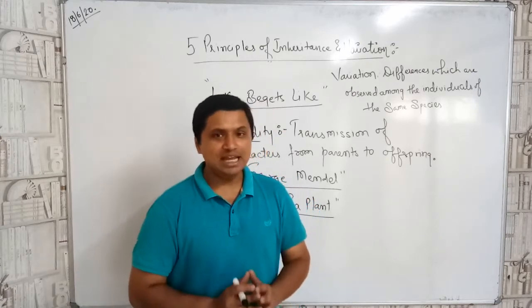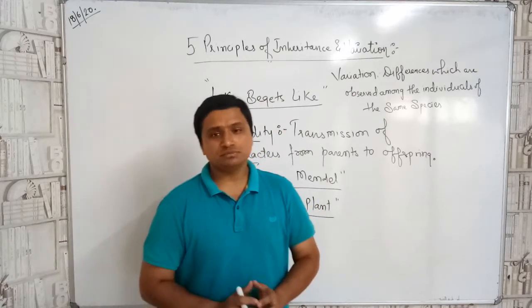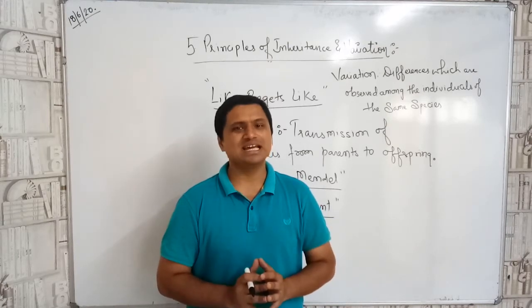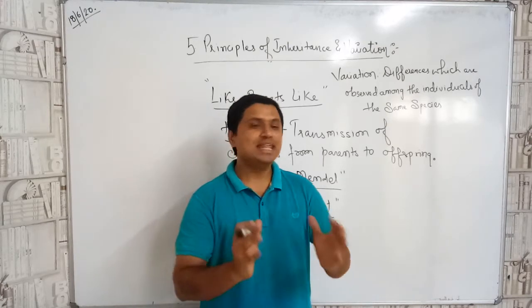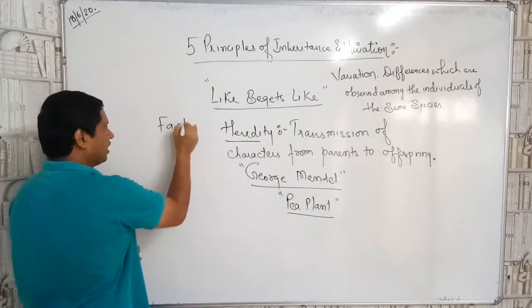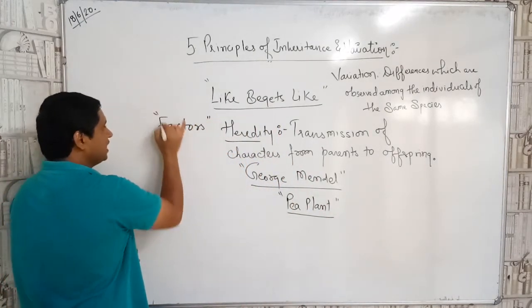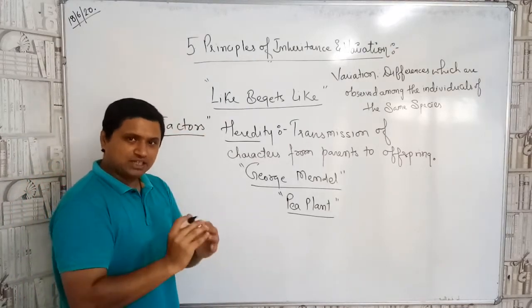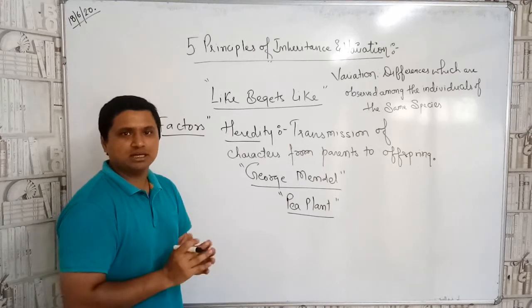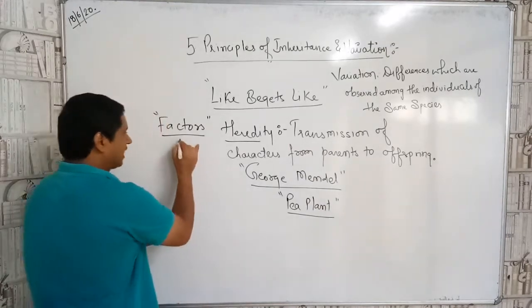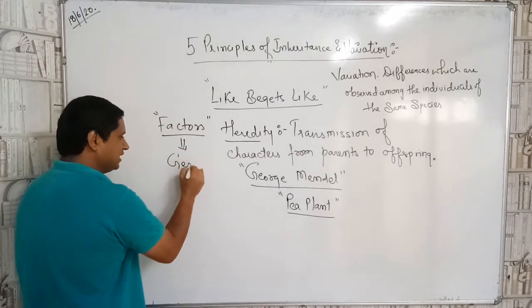Now, interestingly, he came to a conclusion that the characters which are being controlled by an organism are known as the factors. They are known as the what, children? Factors. Initially, these factors did not have any name, but after the discovery of other scientists and further study, it was found that these factors are generally known as the genes.